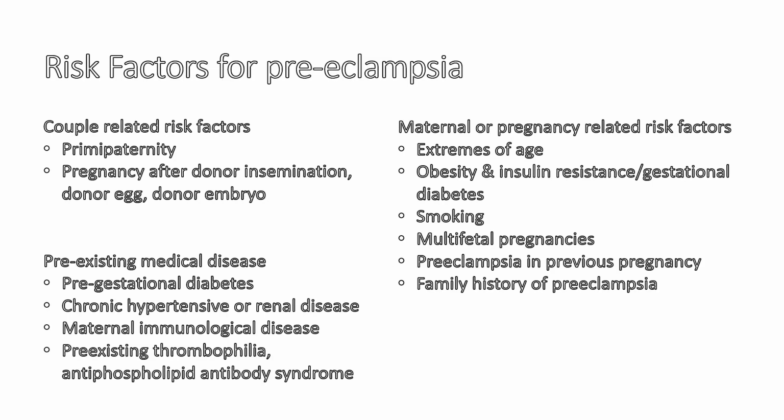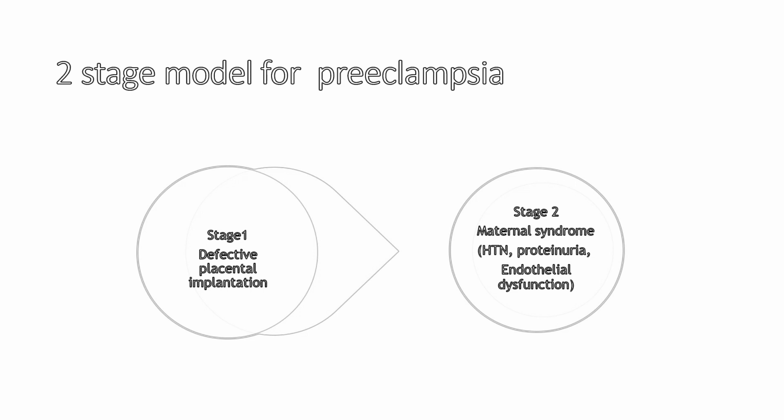Coming to the risk factors, there are certain couple-related risk factors like primipaternity or pregnancy after donor insemination or use of donor egg or embryo; pre-existing medical conditions like pregestational diabetes, chronic hypertension, renal disease, maternal immunological diseases, pre-existing thrombophilia or antiphospholipid antibody syndrome; and maternal or pregnancy-associated risk factors like extremes of age, obesity, insulin resistance or gestational diabetes, smoking, multiple pregnancies, preeclampsia in previous pregnancy or family history of preeclampsia.